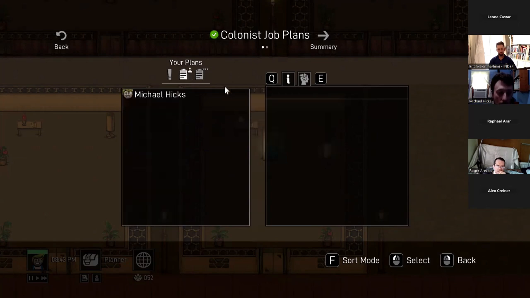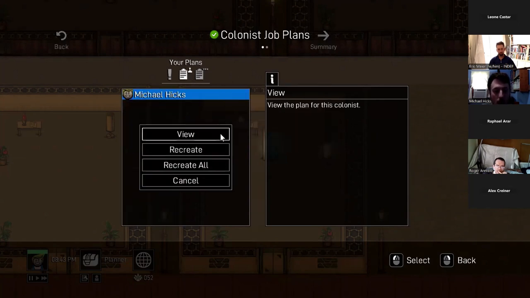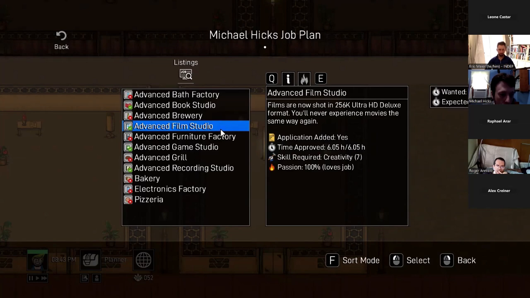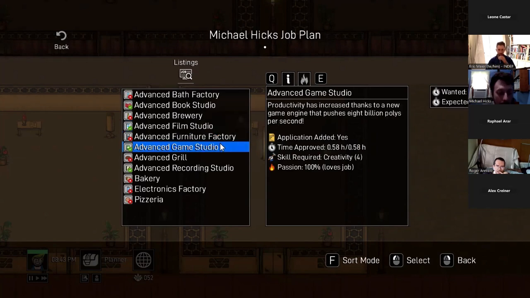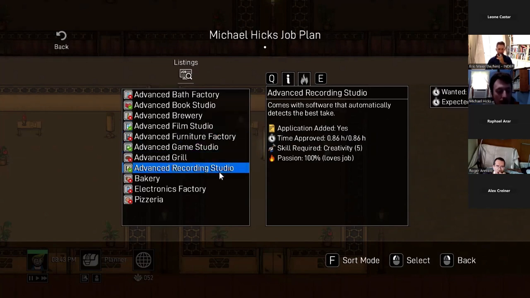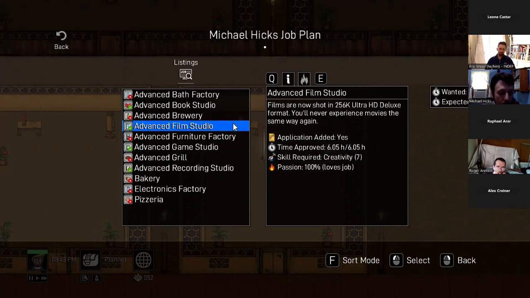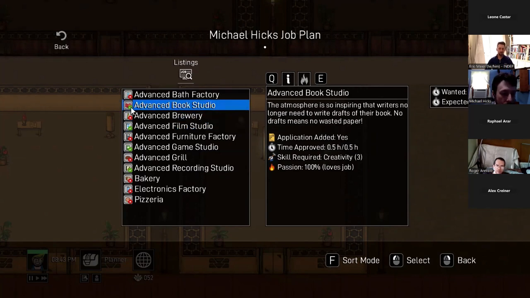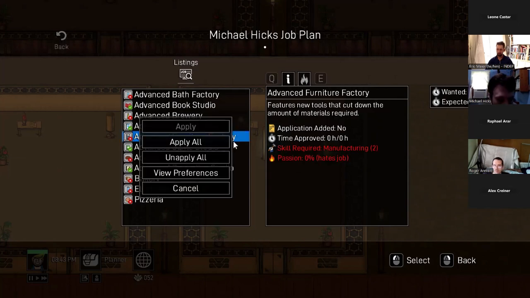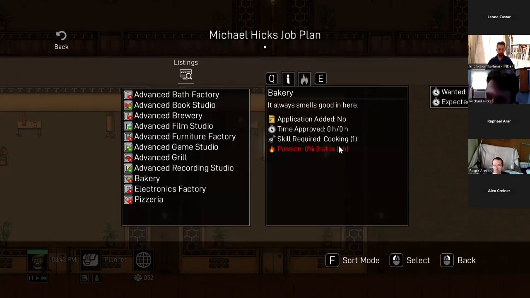But I'm going to go into Michael Hicks's plan and see what he's done. So Michael Hicks has applied at the game studio, the recording studio, the film studio, and the book studio. You can see here there are little icons. The green icon means we've applied there. And to the right, you can see that I would like to work, well, my Zoom's covering that. I think it says 7 hours. Yeah, seven. Here I can see. Or 8 hours. Sorry, 8 hours. So Michael Hicks wants to work 8 hours.